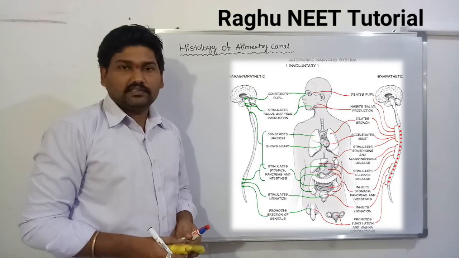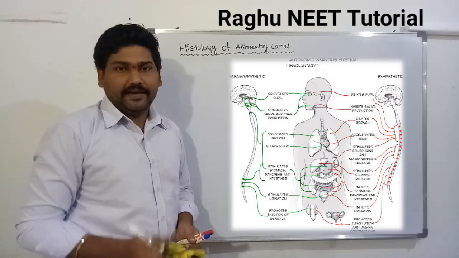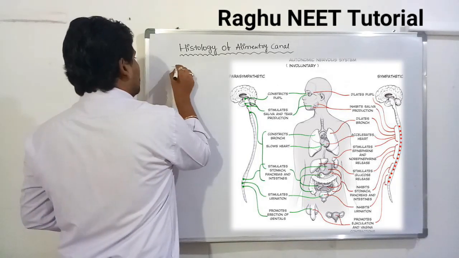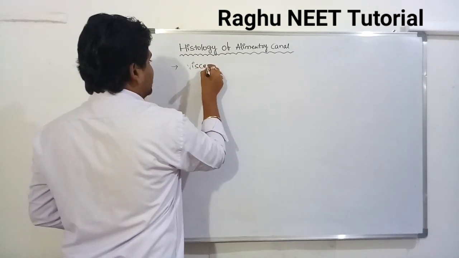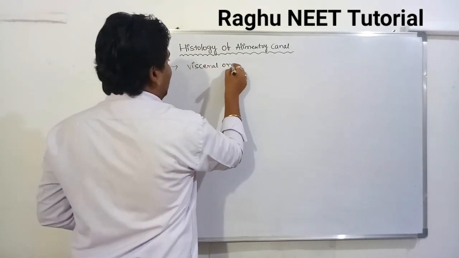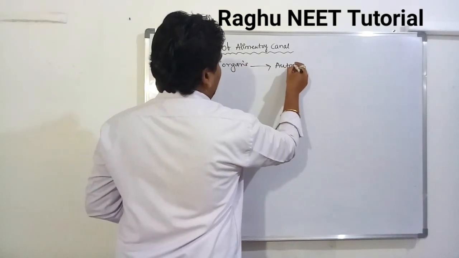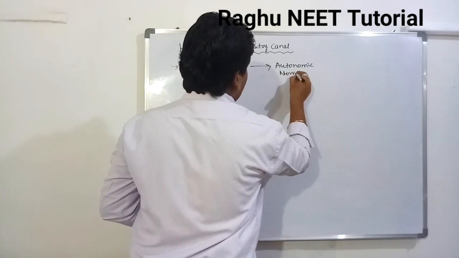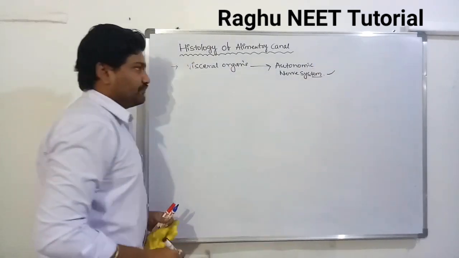The visceral organs, known as the digestive system, are completely controlled by the autonomic nervous system. First one, the visceral organs are controlled by the autonomic nervous system.